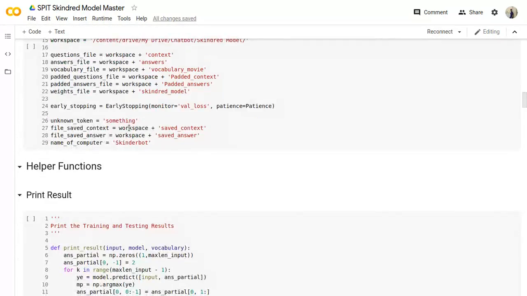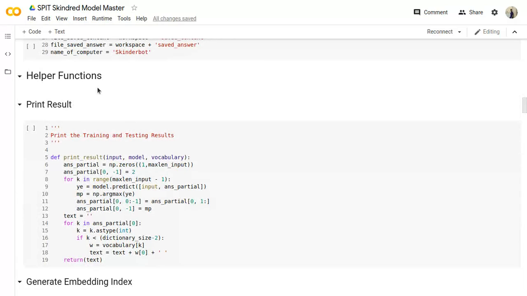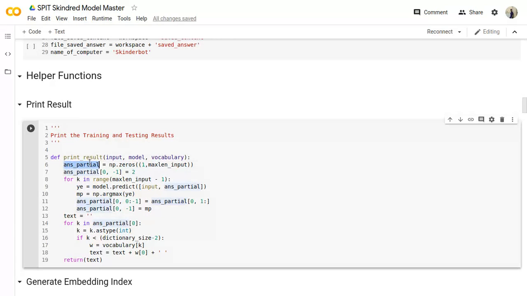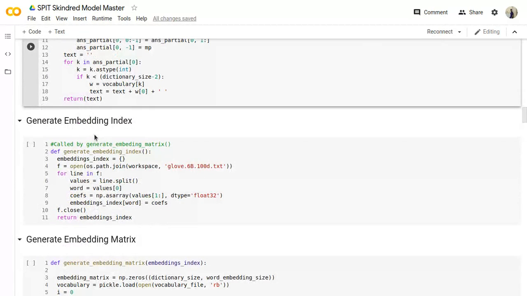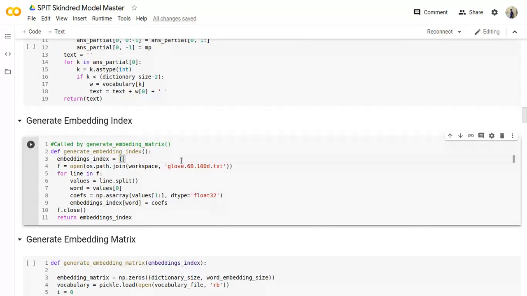These are some of the constants that we're using. I'll discuss the helper functions first. This just prints the result of whatever the answer would be. Embedding index: I've discussed global vectors earlier. This generate embedding index method helps me to convert those words into vectors using GloVe.